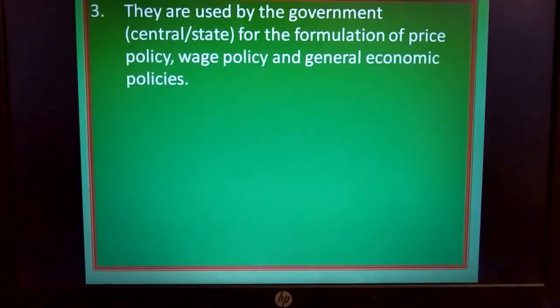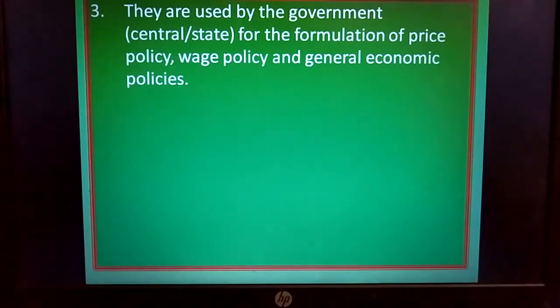Whenever framing policies, they have to consider the economic condition of the whole state, whole nation, or the people residing in that state and nation. Based on that, formulation of policies will be present.